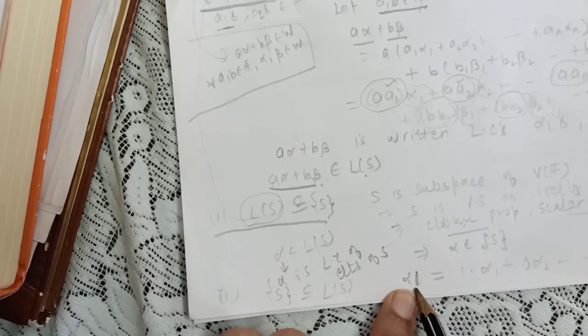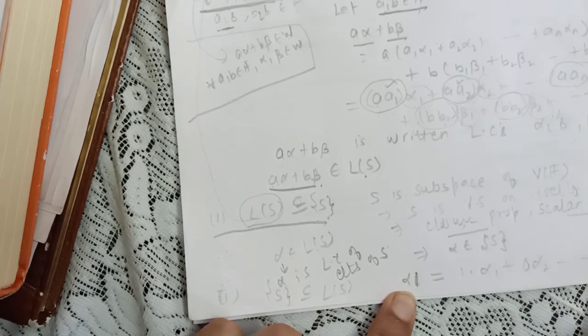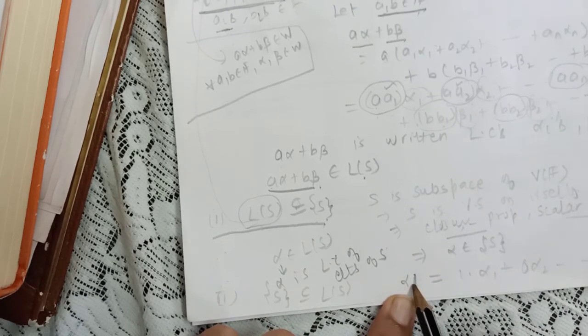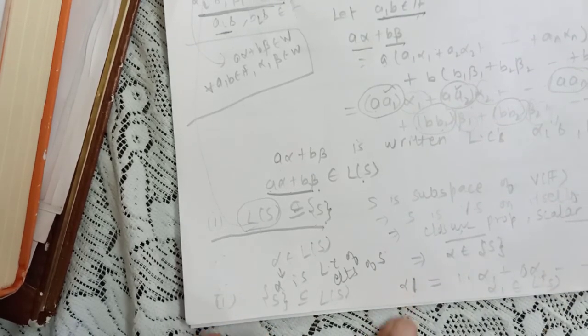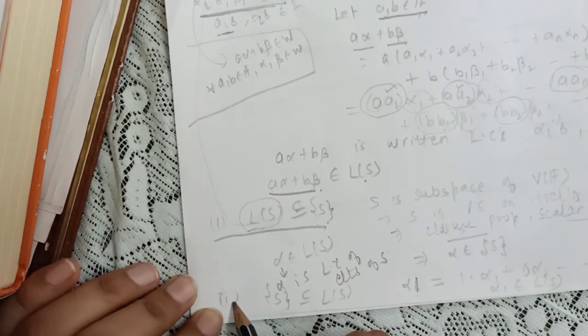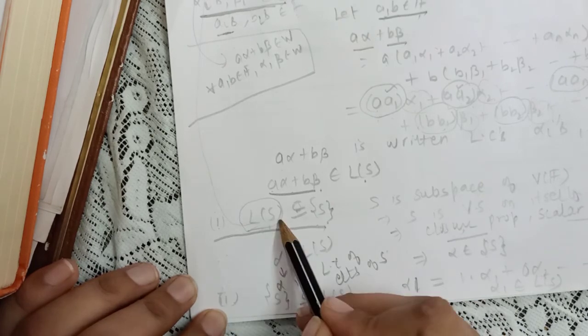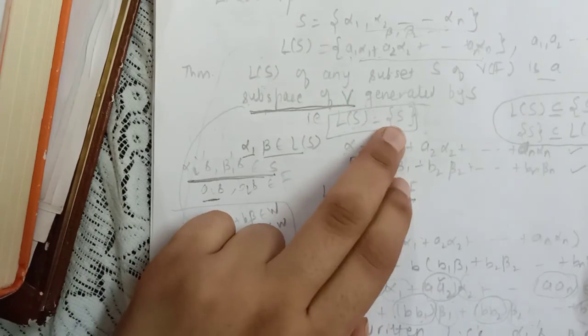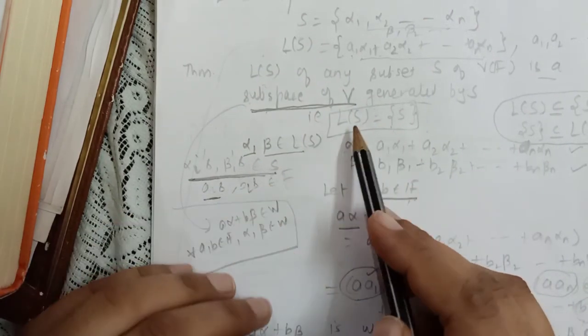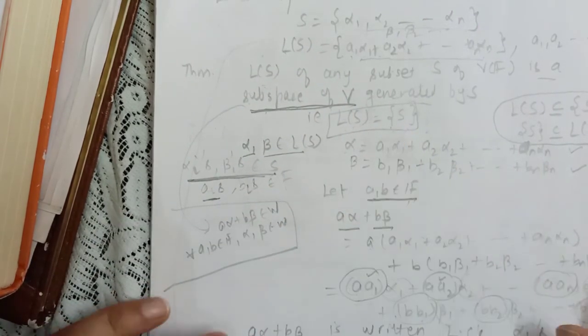So I have written alpha 1 as a linear combination of elements of S. So alpha 1 obviously belongs to the linear span of S. Now since these two things hold, the linear span of S is equal to the subspace generated by S. That's it about this theorem.